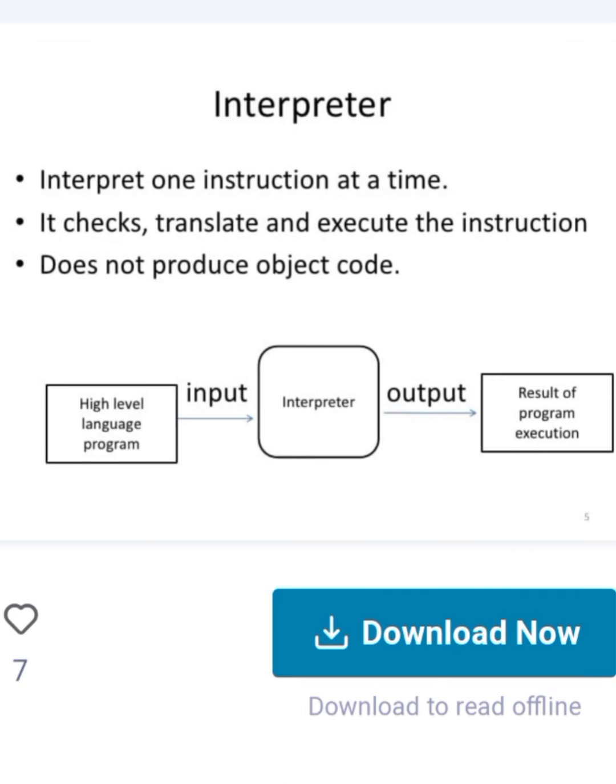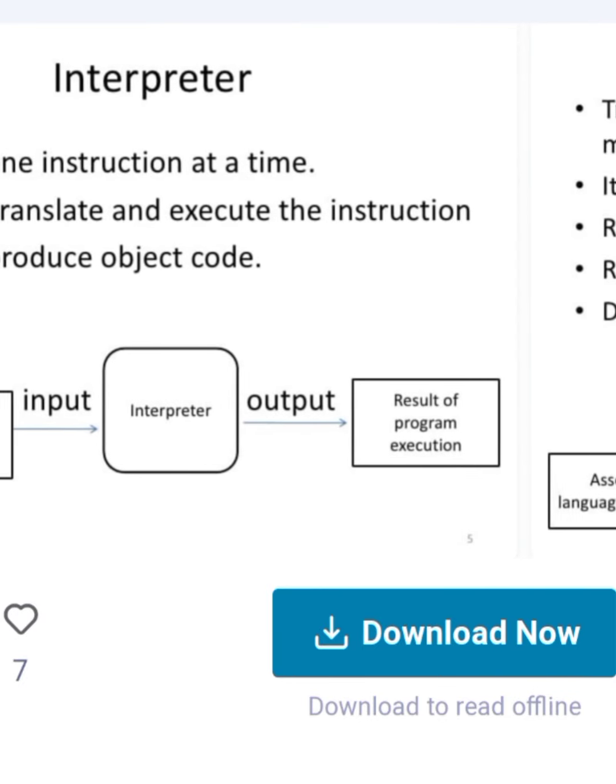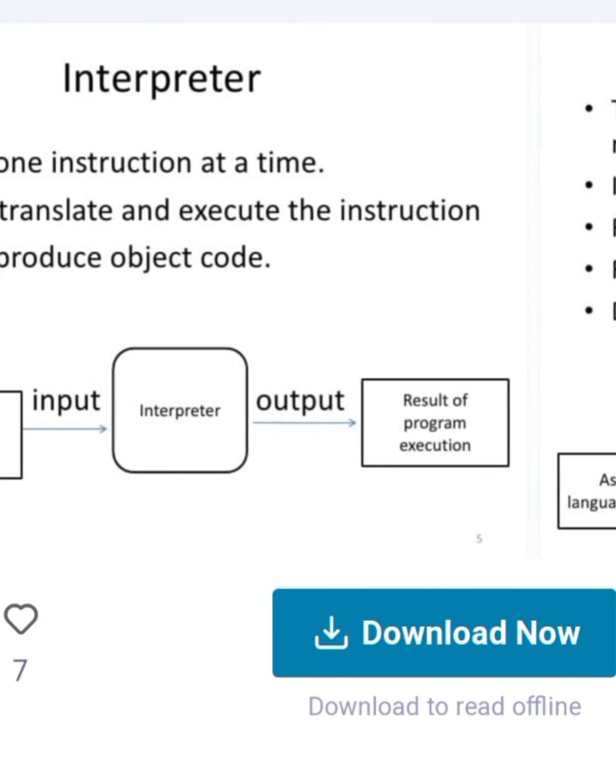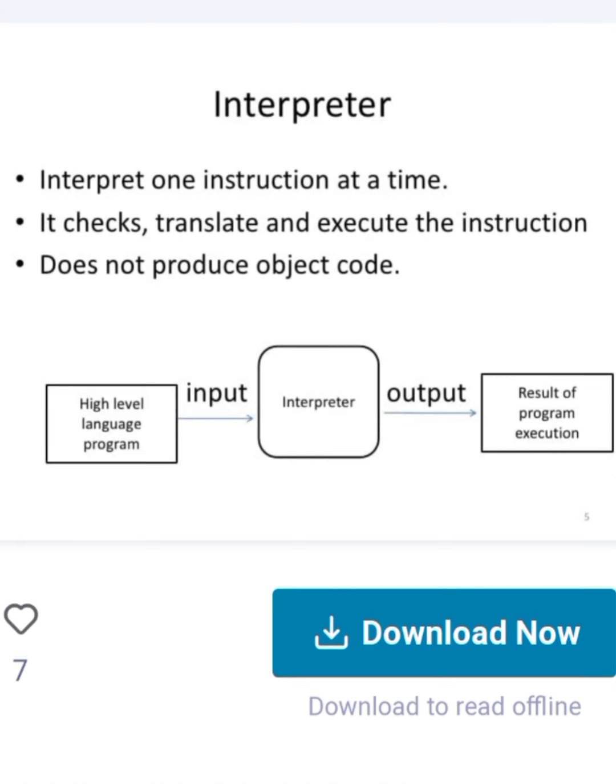Interpreter: one instruction at a time. It checks, translates and executes the instructions. It does not produce object code. For a high-level programming language: input, interpreter, output, the result of the program execution.